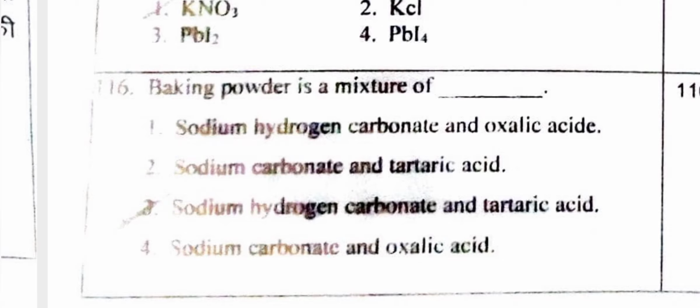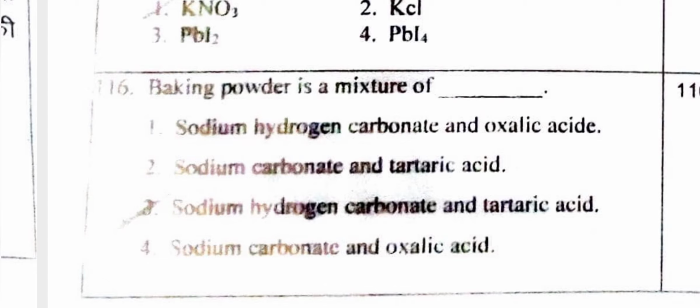Baking powder is a mixture of sodium hydrogen carbonate and oxalic acid, sodium carbonate and tartaric acid, sodium hydrogen carbonate and tartaric acid, sodium carbonate and oxalic acid. So the answer is the third option, sodium hydrogen carbonate and tartaric acid is the mixture which is present in baking powder.